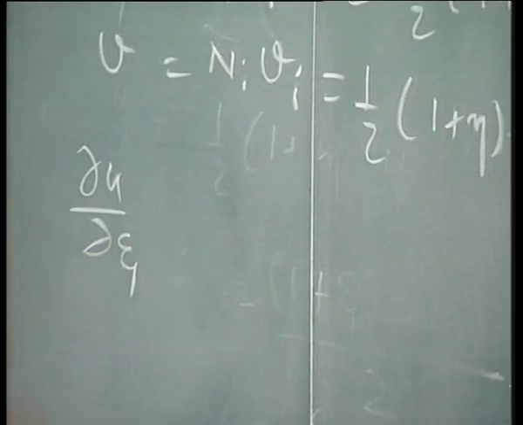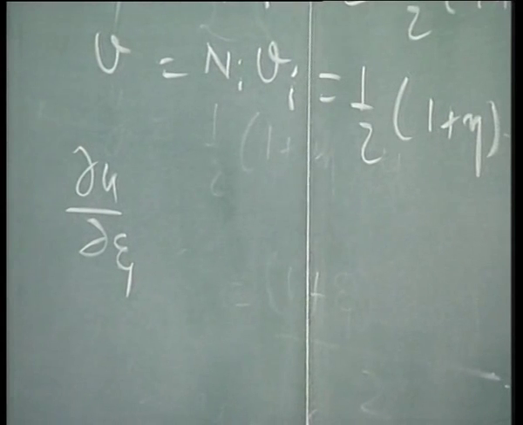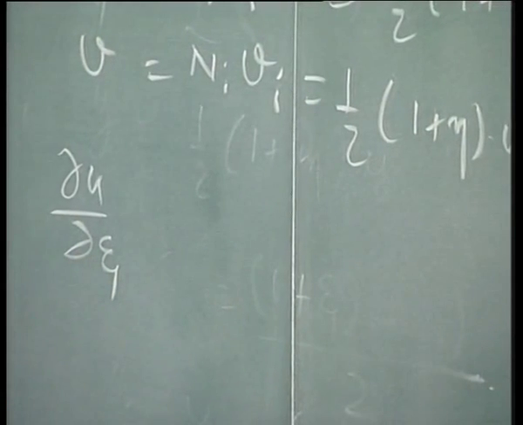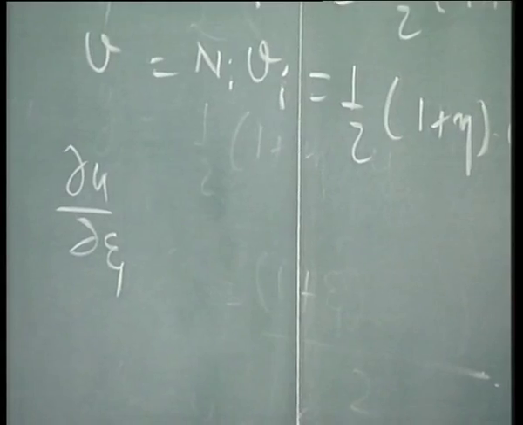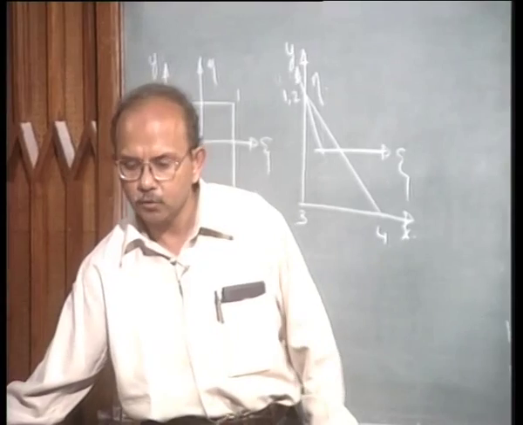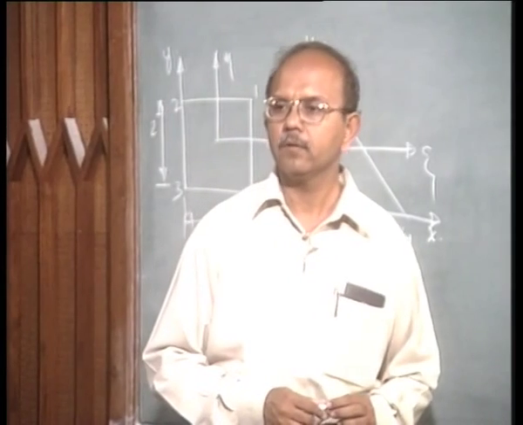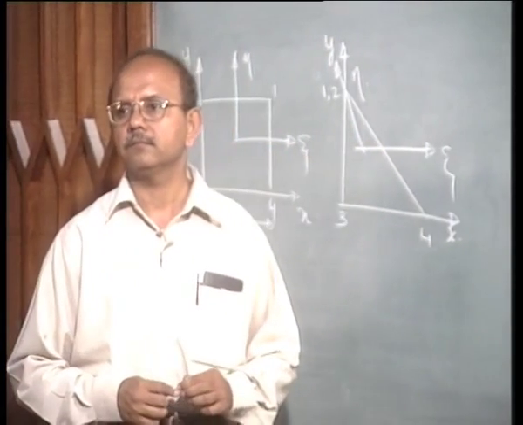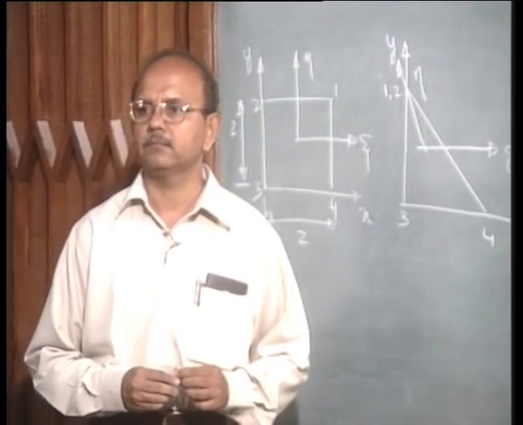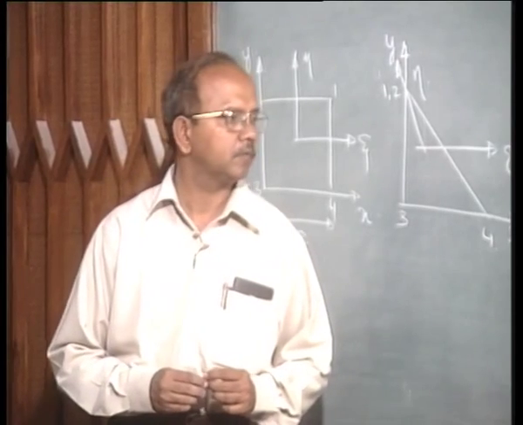I have to get ∂u/∂psi. Right, that is my next step. I have to calculate ∂u/∂psi, ∂v/∂psi, ∂u/∂eta, and ∂v/∂eta.